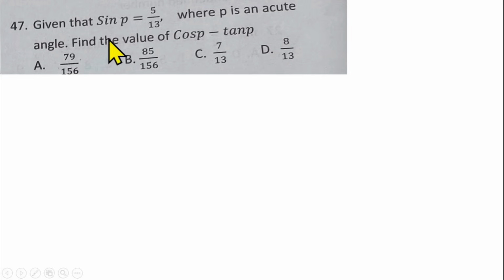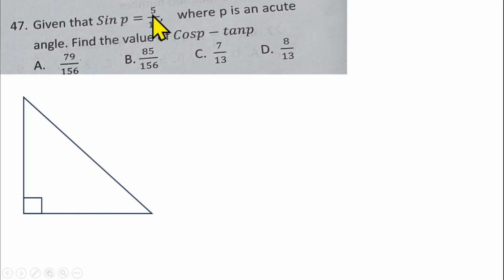Question number 47 is from trigonometric ratio. Given that sin P is equal to 5/13, where P is an acute angle, find the value of cos P minus tan P. To do this, you need to draw a right angle triangle. P is an acute angle, so I can locate it here. Sin is opposite over hypotenuse, so sin P is opposite over hypotenuse. That means 5 will be here and 13 will be your hypotenuse.